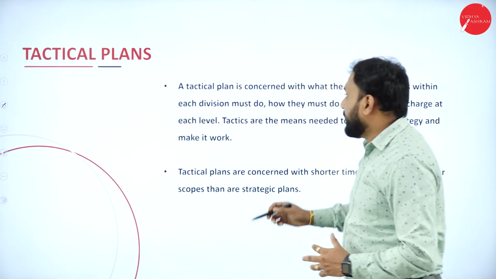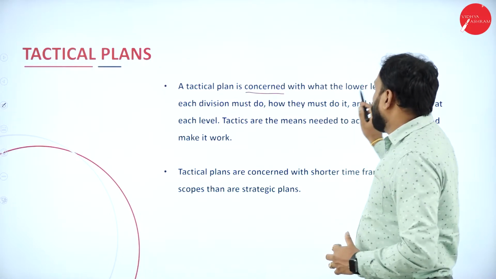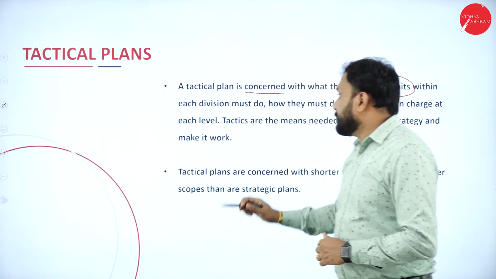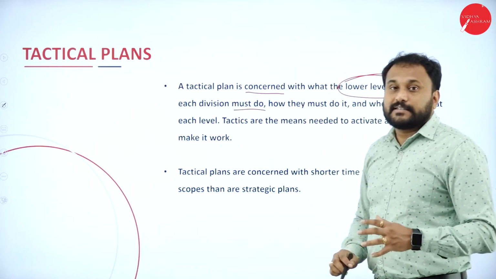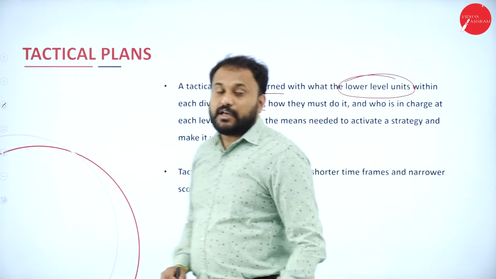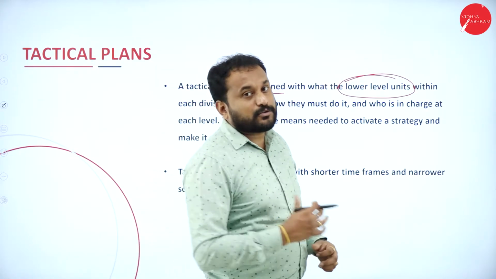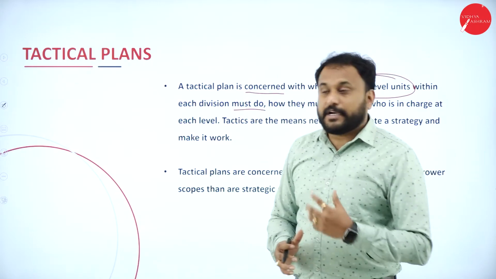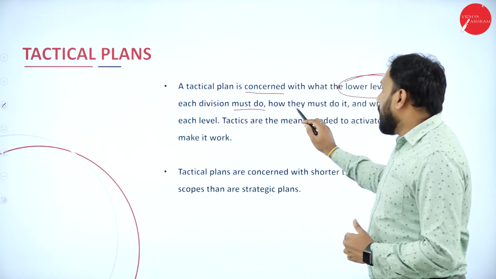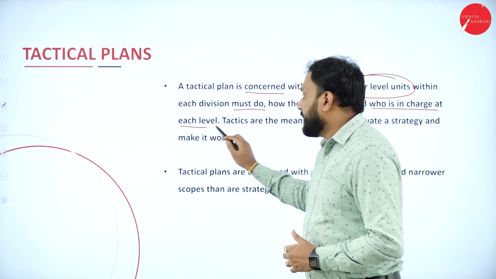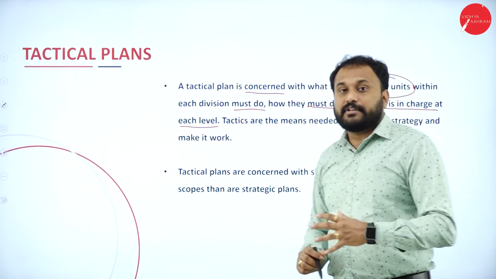Now tactical plan is concerned with what the lower level unit within each division must do. That means this tactical plan is not for the top level or the middle level, it is for the lower level: what those people need to accomplish in that particular day, how they must do it, and who is in charge at each level is what the tactical plan will tell you.